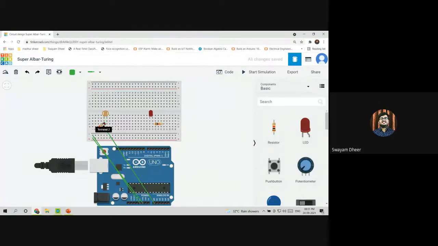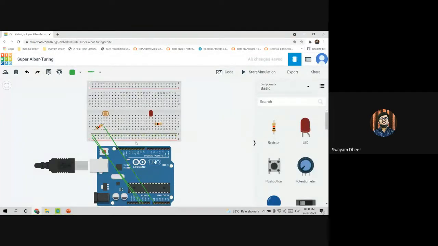Okay. So now I'll be doing the further connection. And why are you using the second resistor? Can you please explain? I have already explained this. Can someone tell him why I am using the second resistor? To control the sensitivity. Components are quite sensitive to that high voltage. Yeah, exactly. So I am using the resistor to control the sensitivity of that device. Ankit, did you get it? Yeah, I got it.